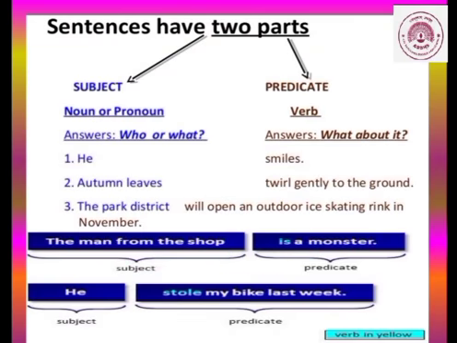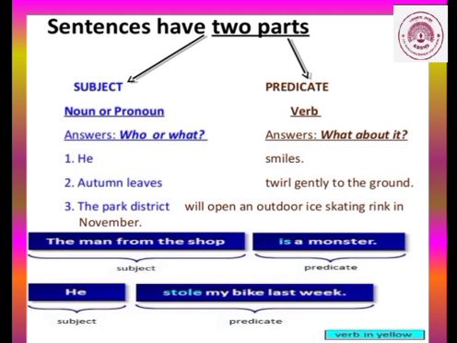Now the sentence has two parts, subject and predicate, that we have already studied. The subject part mostly consists of a noun or a pronoun, children, and the predicate consists of the verb and the other parts. Children, the subject answers who or what, and the predicate gives us the answer of what about it. For example, see here, he smiles. Who smiles? He. So he is the subject. What does he do? He smiles. So smiles is the predicate.